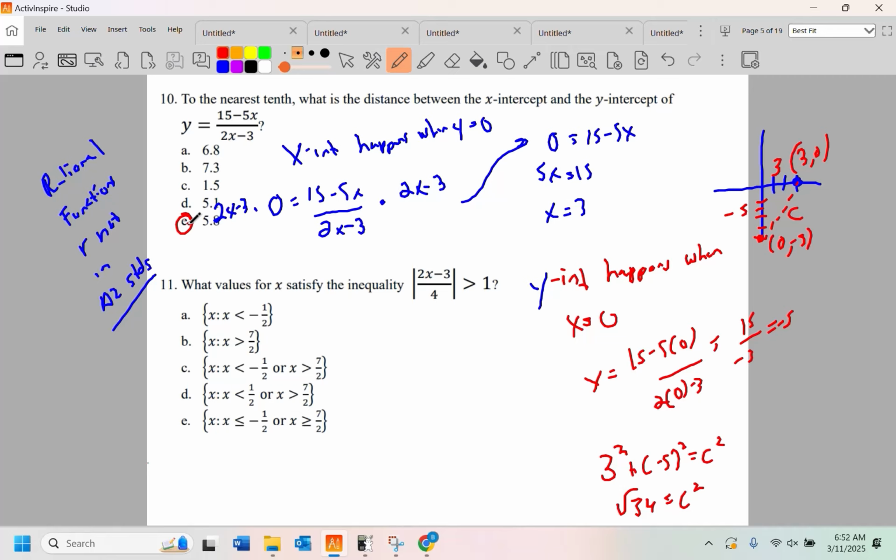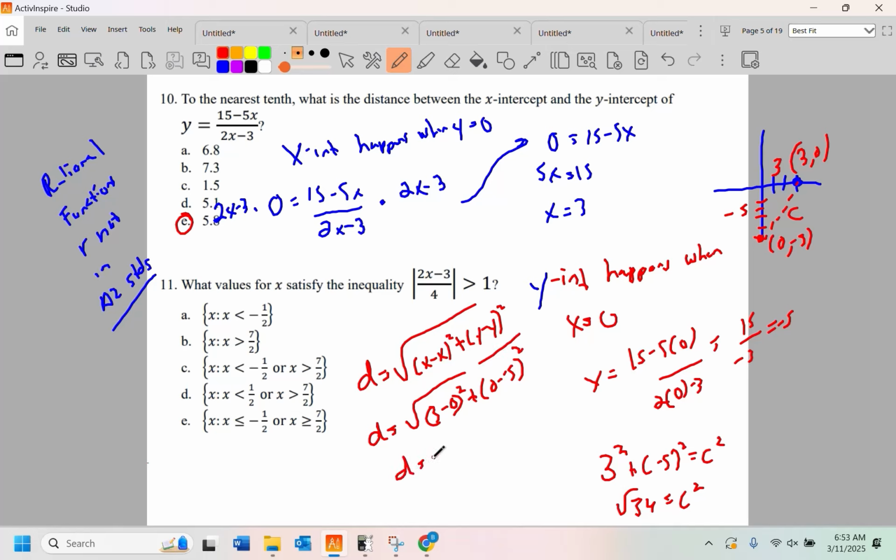Okay, other things I can do. I need, forgive me, I'm just losing my train of thought here. I could have done distance formula. Distance is the square root of x minus x quantity squared plus y minus y quantity squared. So x minus x would be 3 minus 0 squared plus 0 minus a negative 5. And you can see that I'm going to get the exact same thing. All right? Now, I did this the old school way.